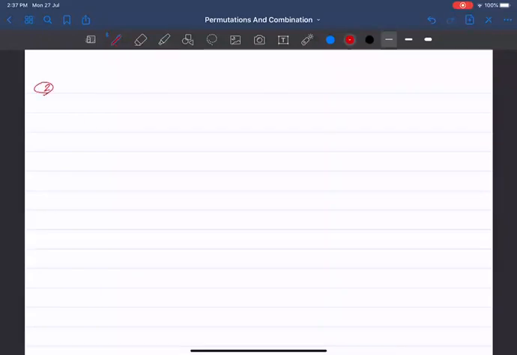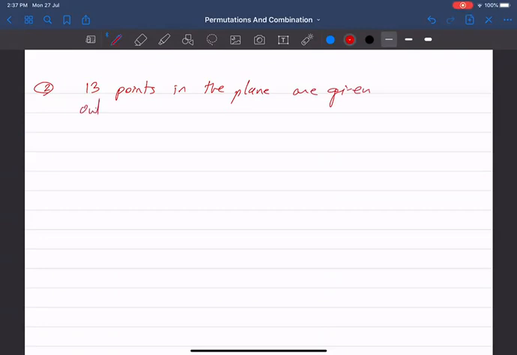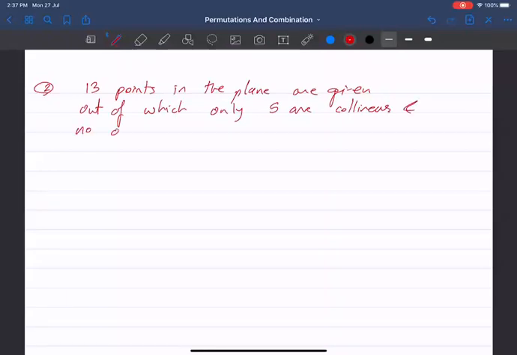This is concept number 2. 13 points in the plane, out of which only 5 are collinear and no other 3 are collinear. Collinear means they lie in the same line.